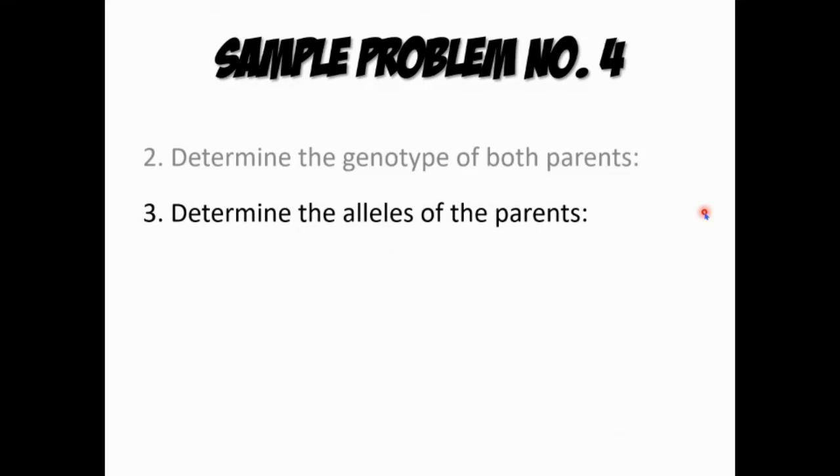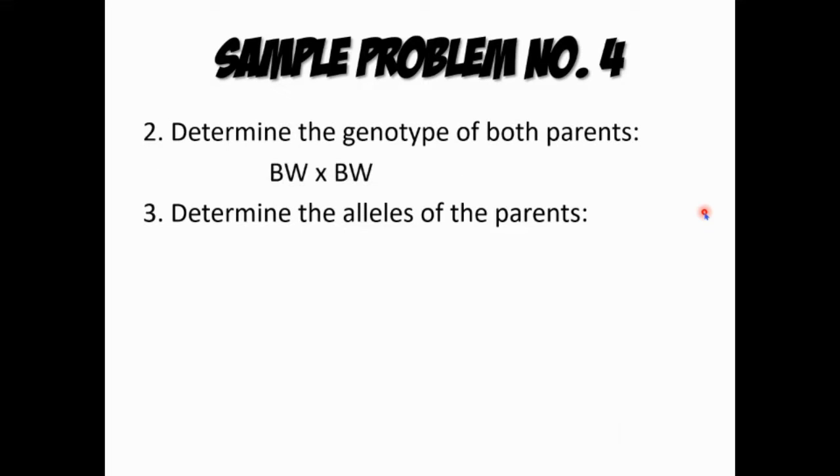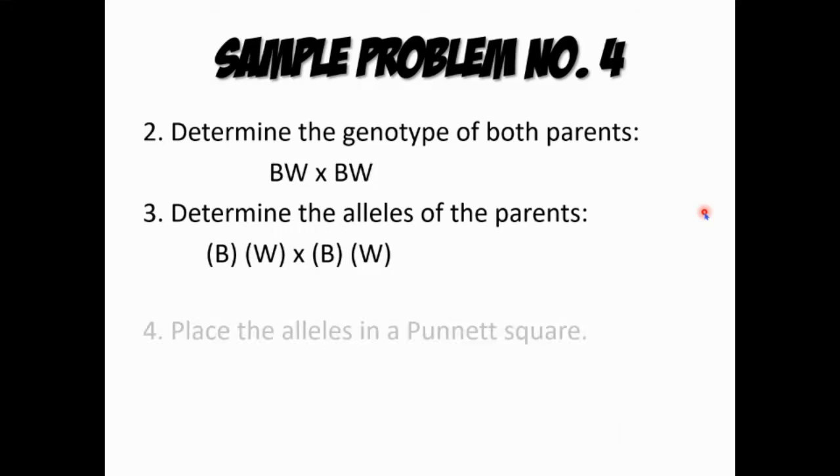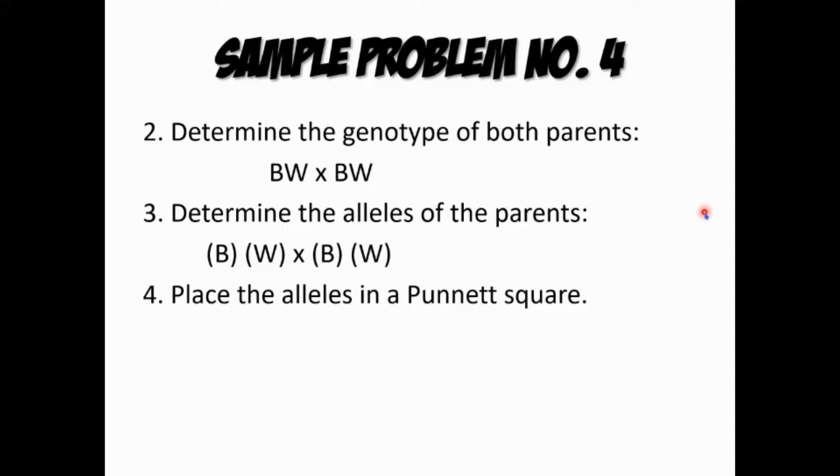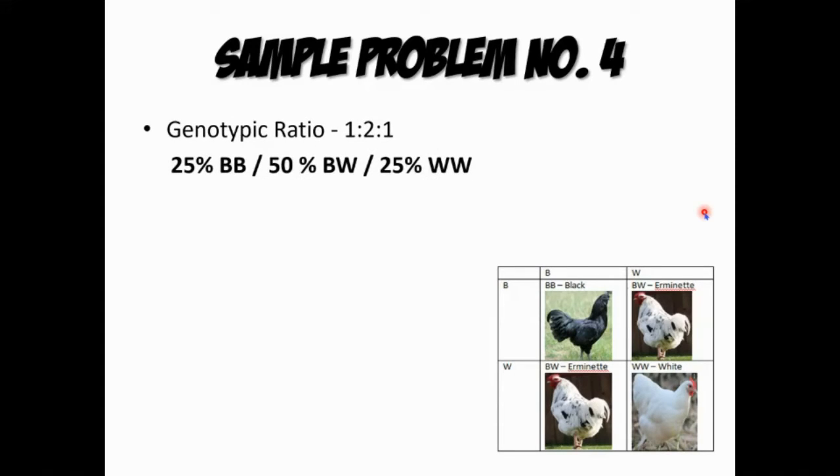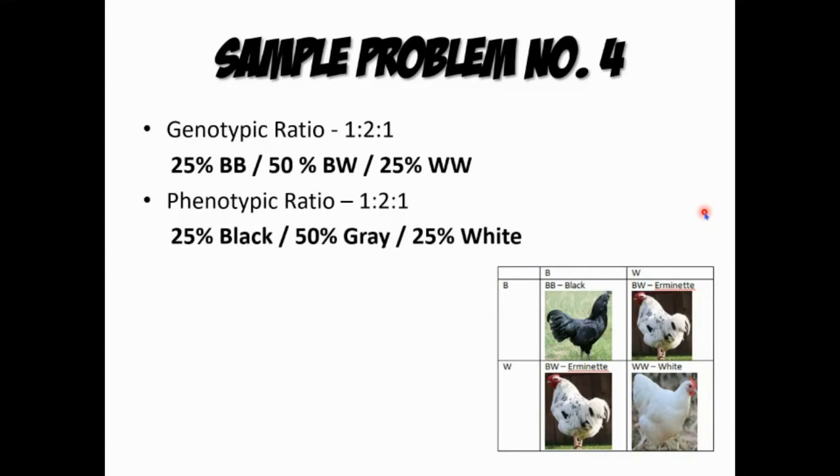So, determine the alleles. Yan, nakita natin. Gagawa na natin yung Punnett square hanggang sa na-test na natin. So, yung kanilang genotypic ratio is 25% BB, 50% BW, and 25% WW. Same lang din po siya na phenotypic ratio, but somehow we must need to determine their phenotypic characteristic.